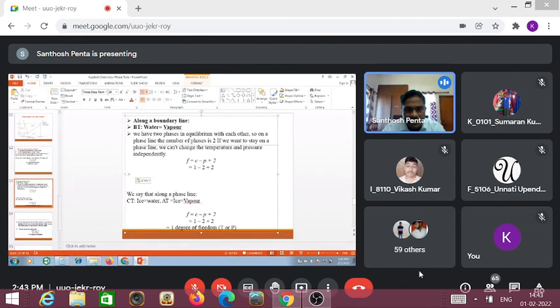See, water is in equilibrium with vapor at the BT curve. F is equal to C minus P plus 2. Here, water and vapor in both cases, number of components is 1. How many phases are there? Water is the liquid phase, vapor is the gas phase, so 2 phases are there. Plus 2, minus 2 get cancelled, then it is equal to 1. That means here F is equal to 1.